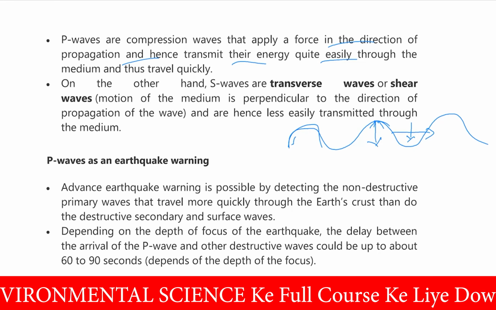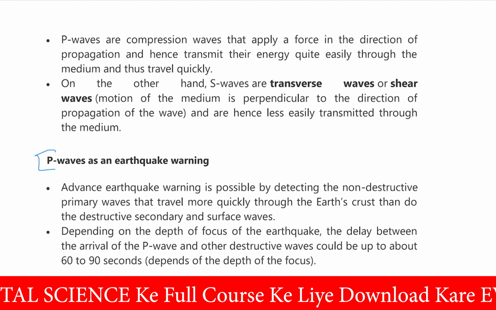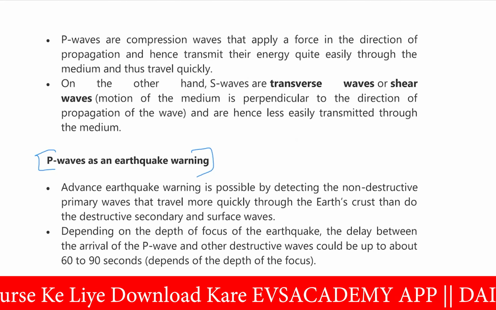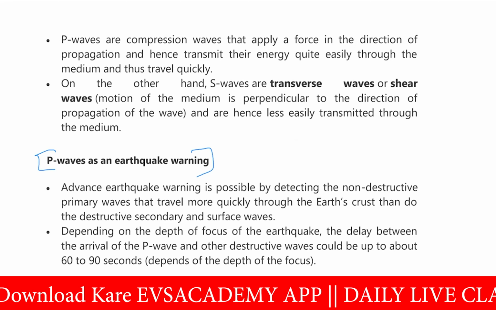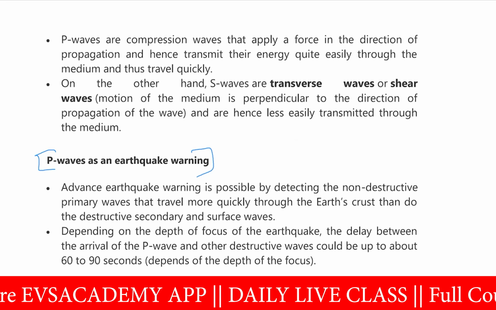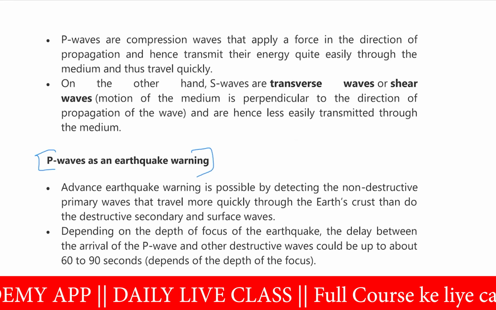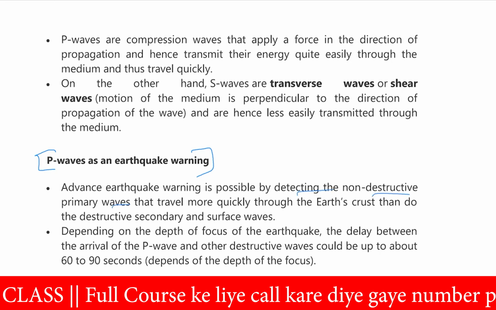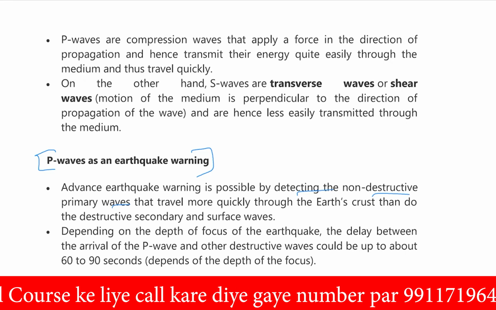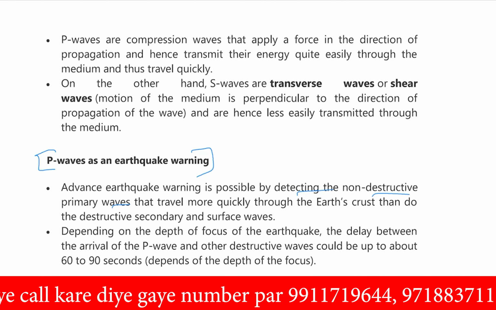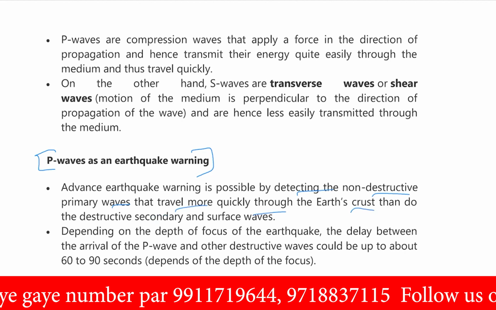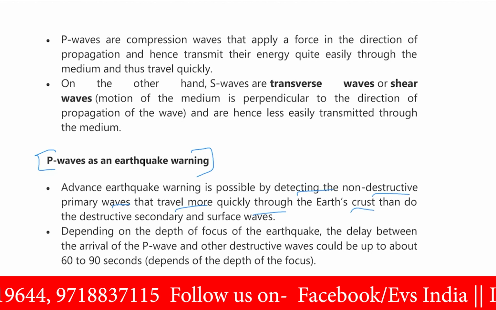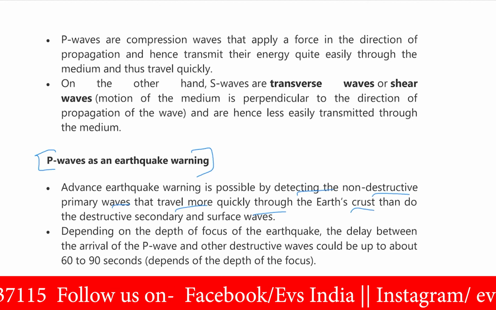As I have told you, P waves also act as an earthquake warning. Advanced earthquake warning is possible by detecting the non-destructive primary waves that travel more quickly through the earth's crust than the destructive secondary and surface waves. Depending on the depth of focus of the earthquake, the delay between the arrival of the P waves and other destructive waves could be about 60 to 90 seconds. So at least 60 seconds we will have.